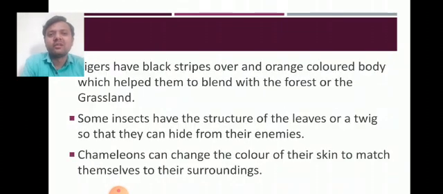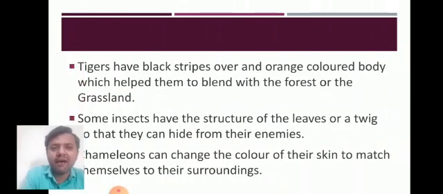Then we'll see animals like tigers have black stripes over the orange colored body, which help them to blend with the forest or the grassland. The tiger is a wild animal having black stripes over the orange colored body, which help them to blend with the forest. They will mix up with the forest and stay protected in the grassland. They hide themselves in the grassland, and because of their body stripes and color, they will be protected in the forest as well.